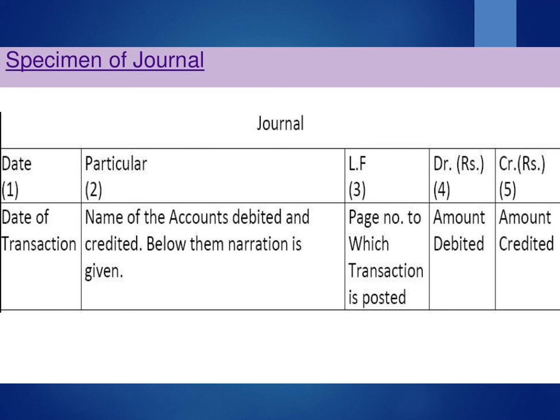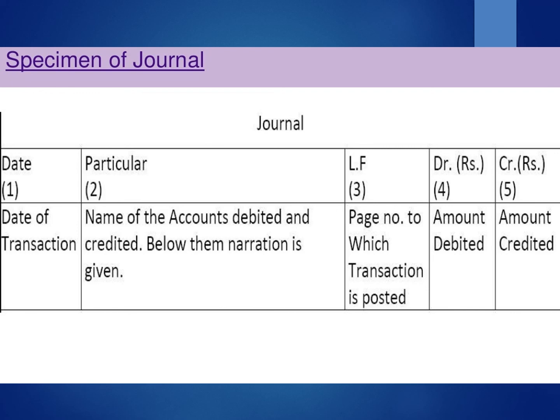Third is ledger folio. In the third column of the journal, the ledger folio number is to be disclosed. In short form, it is also called the LF number. After passing the journal entry, during posting of this transaction in the ledger, the page number is to be written where the respective posting of the account is made. Due to this arrangement, whenever any information is required, it can be easily availed from the concerned books.